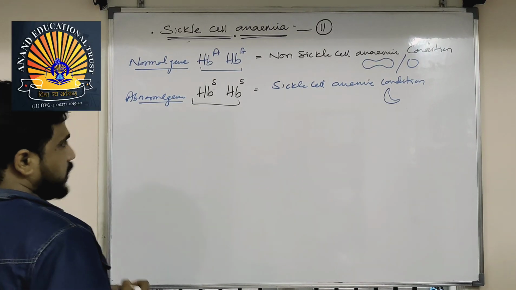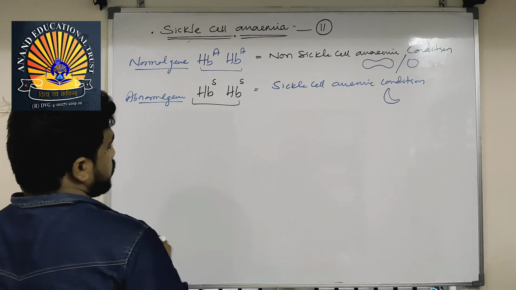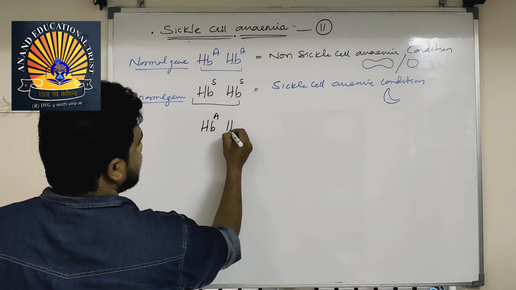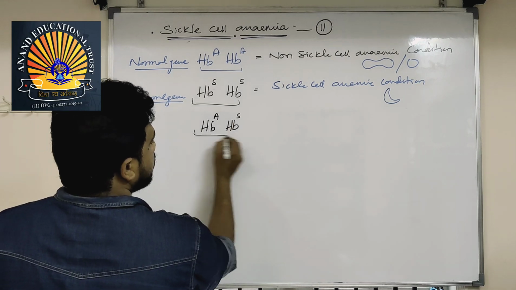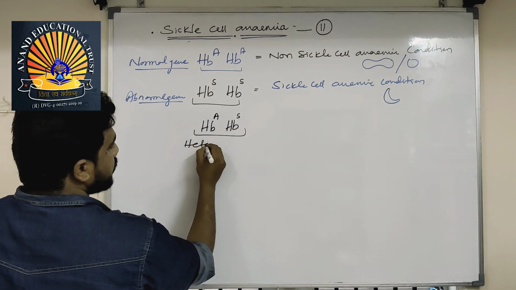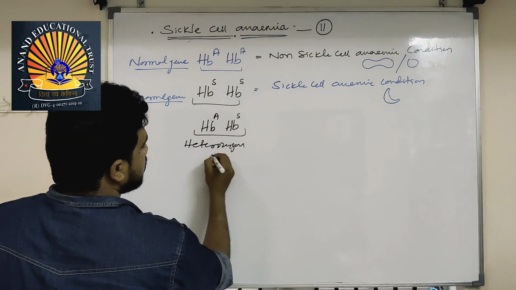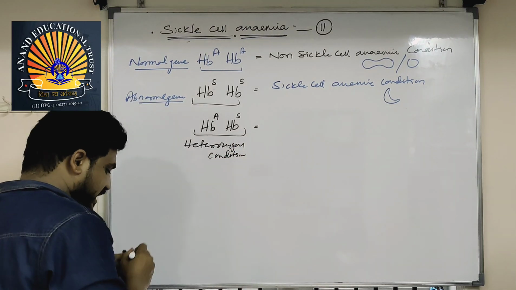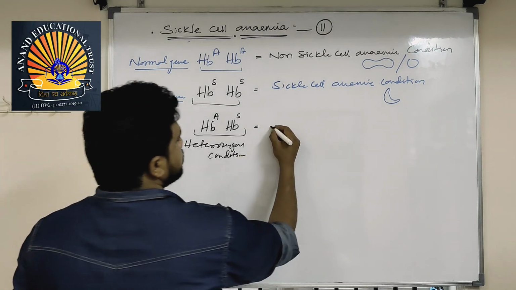Another probability is on homologous chromosomes, one allele is normal, another one is abnormal. This is a heterozygous condition. Heterozygous condition. Possibility is there. Here, the person will be a carrier, not affected.